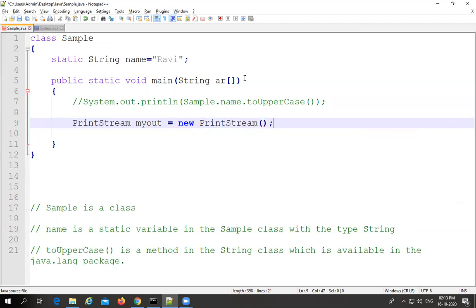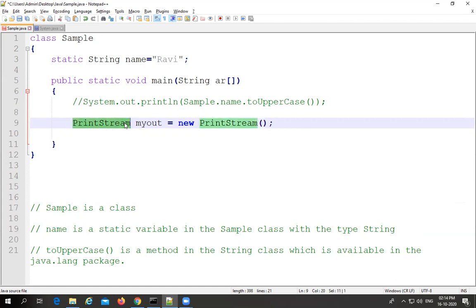And here one thing we have to do: if you directly create an object of the PrintStream class, it will not be acceptable. In order to print the output on the standard output console, we need the assistance of one more class which is available in the IO package. Actually, this PrintStream class also belongs to the IO package.